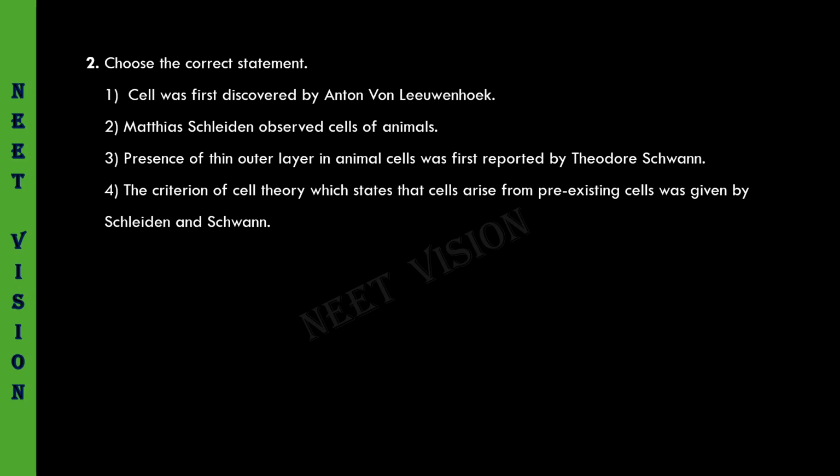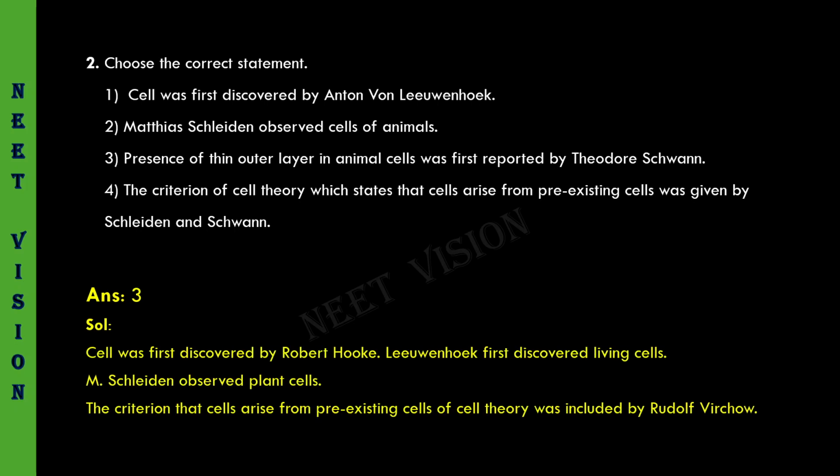The criterion of cell theory which states that cells arise from pre-existing cells was given by Schleiden and Schwann. No, it was given by Rudolf Virchow. So the third option must be the correct statement. Let us see the answer. Yes, third one is the correct one. Here is the solution for it. Cell was first discovered by Robert Hooke. Leeuwenhoek first discovered living cells. Schleiden observed plant cells. The criterion that cells arise from pre-existing cells was included in cell theory by Rudolf Virchow.